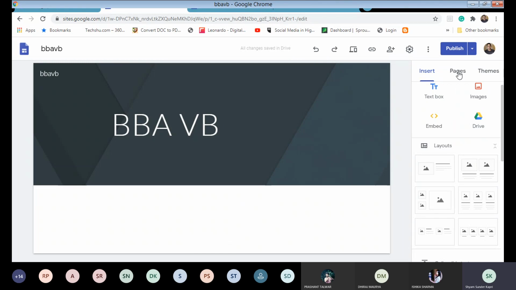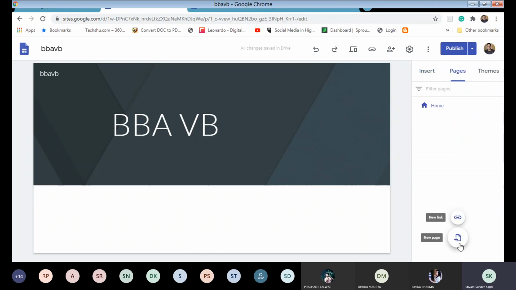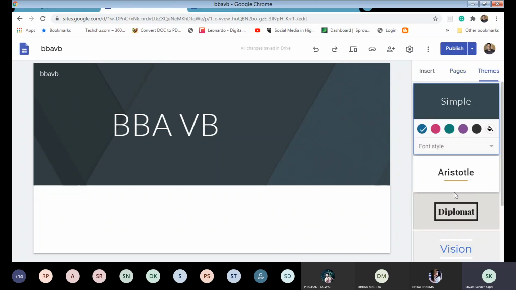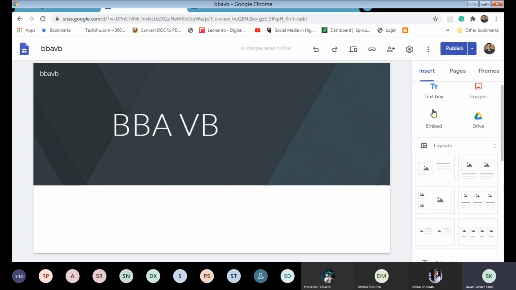For adding a new page, we can go here for linking. If you want to develop in a particular font, you can use the theme here. These are the font styles, and this is the page introduction. Insertion of different text boxes, images, and other tools can be done by going here.